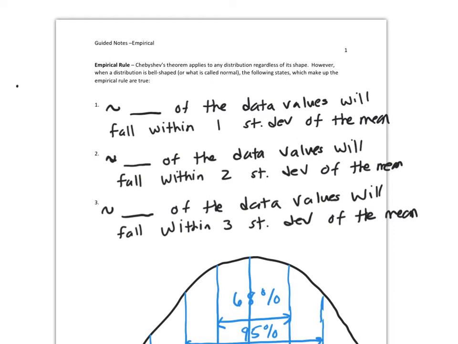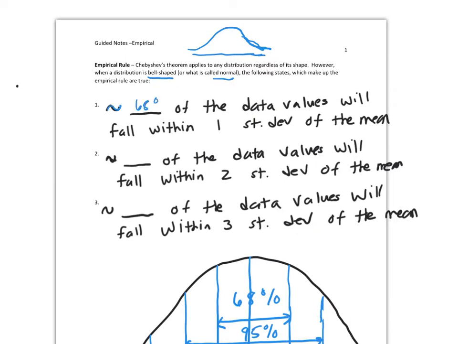Chebyshev's theorem applies to any distribution, no matter what the shape is. For the empirical rule, you must be told that you've got bell-shaped data, or they might say normal, or they might say mound shape, but anything in that shape. All right, and what it says is that approximately